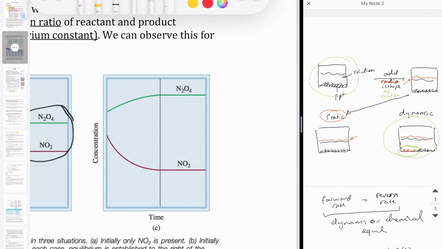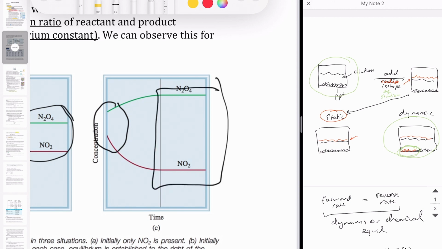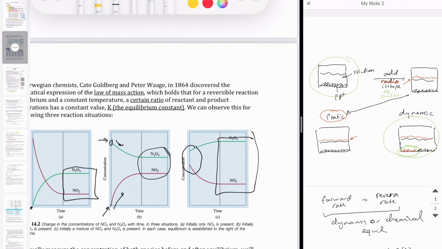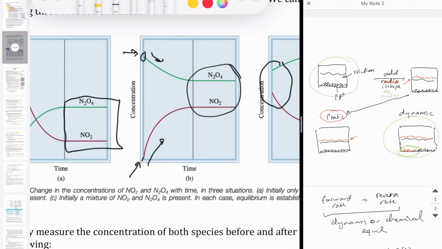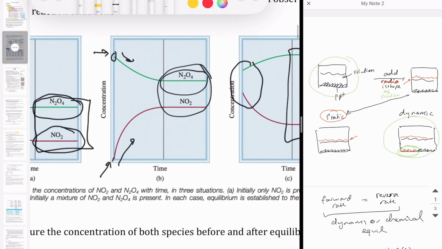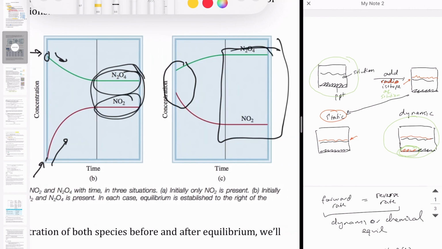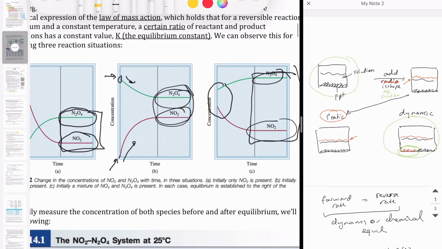And then lastly, we start with both NO2 and N2O4 present. And then at some point they reach this equilibrium position. And again, you see that there's more N2O4 than NO2. So a couple of scientists noticed this pattern. It seems that when the reaction reaches equilibrium, there is a constant. And the constant is a function of the ratio of the concentration of products and reactants at equilibrium. So in all three cases, even though you start at different starting positions, the concentration of N2O4 always ends up being higher than NO2 at equilibrium.